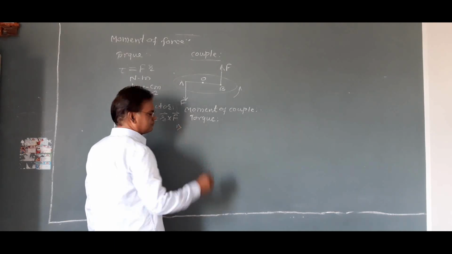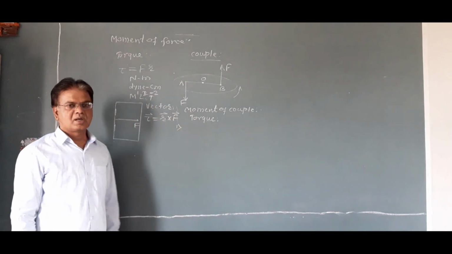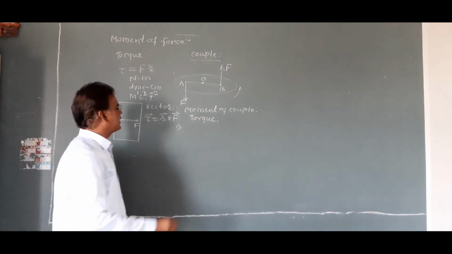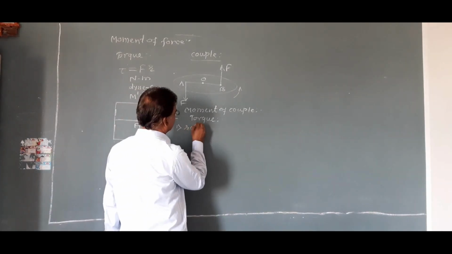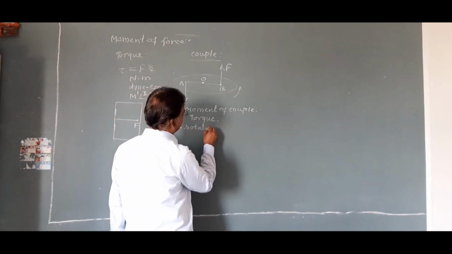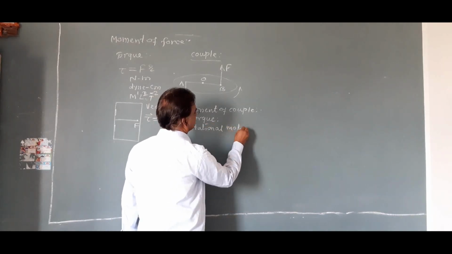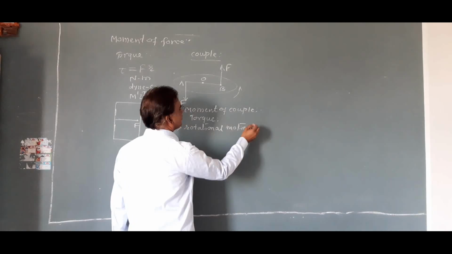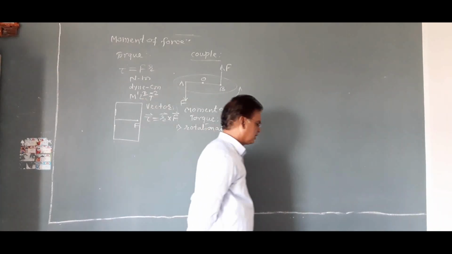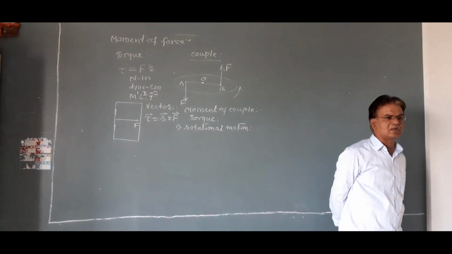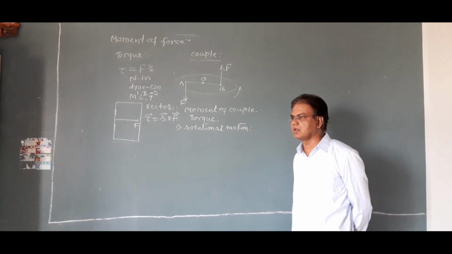First, a couple always produces rotational motion. This is one of the important properties of a couple.